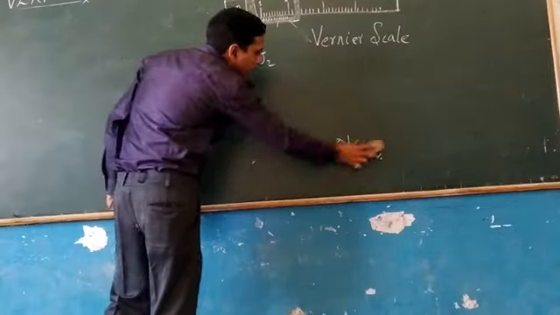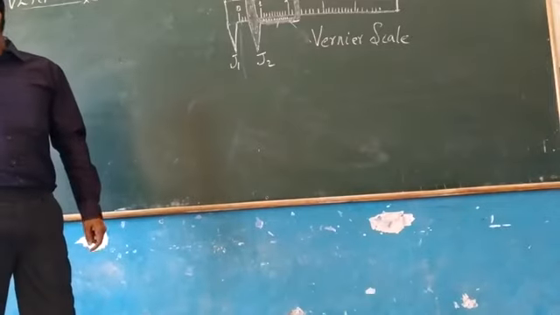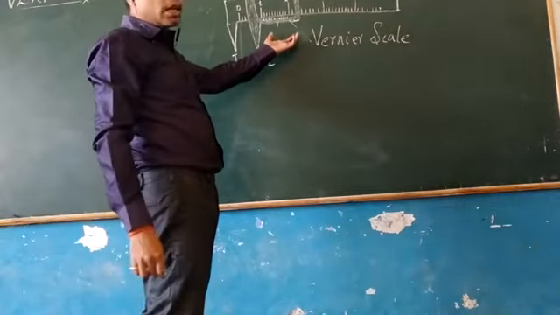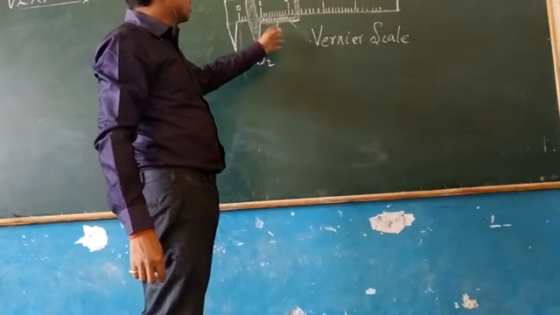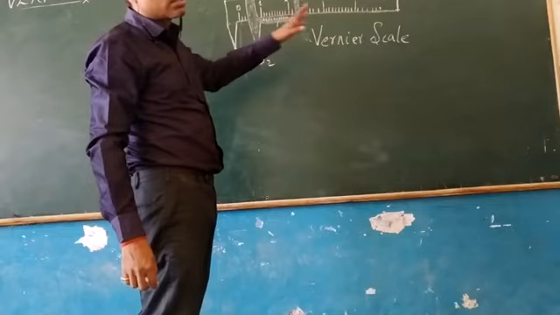Another method of finding the least count, or another definition of least count for a vernier caliper, is the value of the smallest division on the vernier scale.